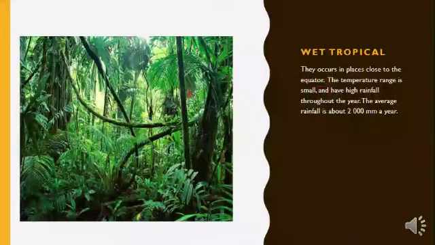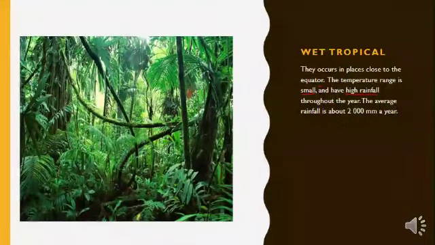The temperature is small and they have high rainfall. That is why we have this long vegetation or tall trees in those areas. So this is like the rainforest.